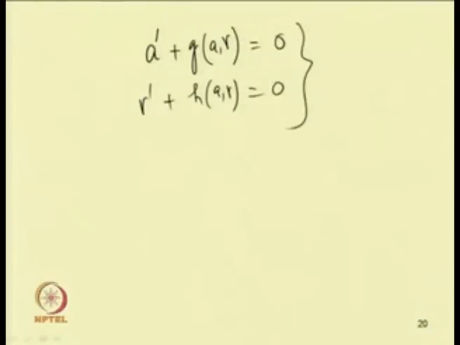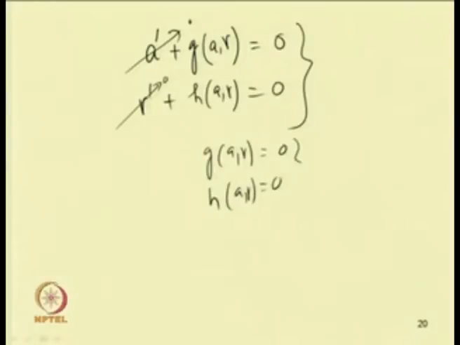For steady state, as a and gamma will no longer be functions of time, one can put this term equal to 0 and this term equal to 0, and get a set of algebraic or transcendental algebraic equations, g a gamma equal to 0 and h a gamma equal to 0. By solving this set of equations,